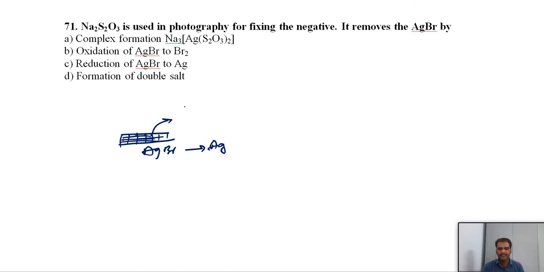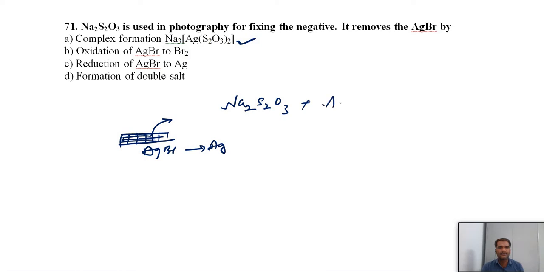But in this case, they are asking: Na2S2O3 is used in photography for fixing the negative. It removes the silver bromide. That means AgBr is soluble in Na2S2O3, and it forms a complex. What complex? This is the complex. This reaction is very, very important.